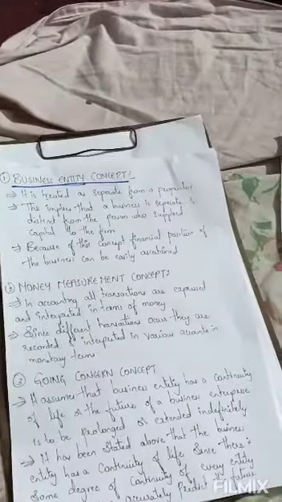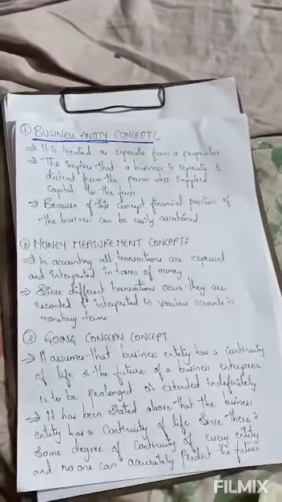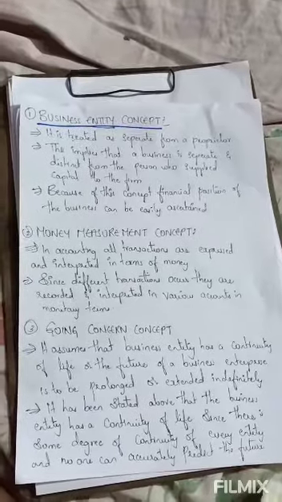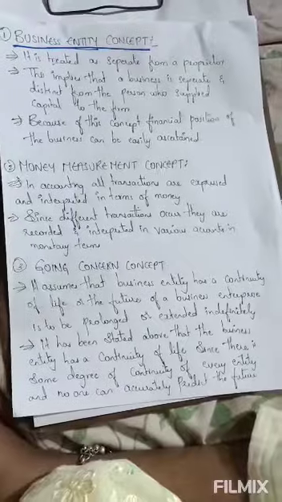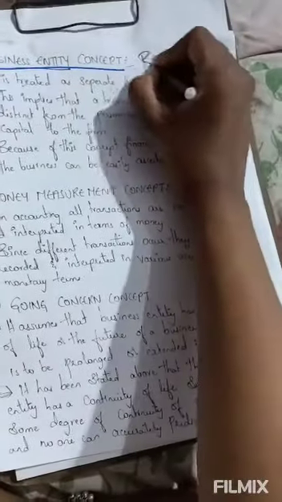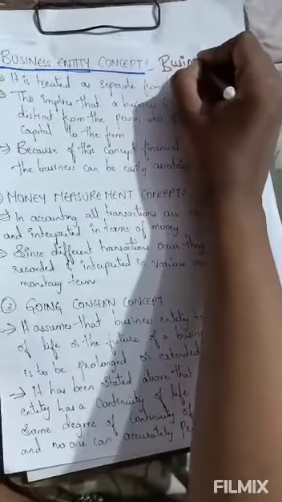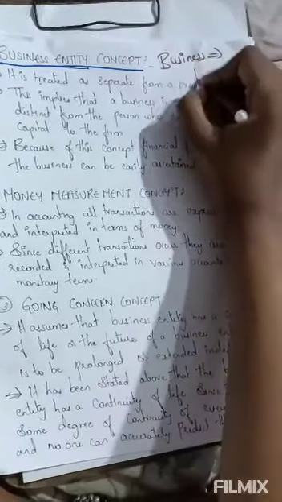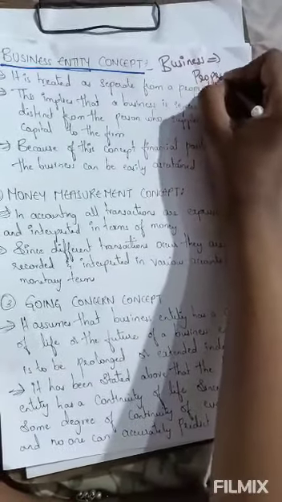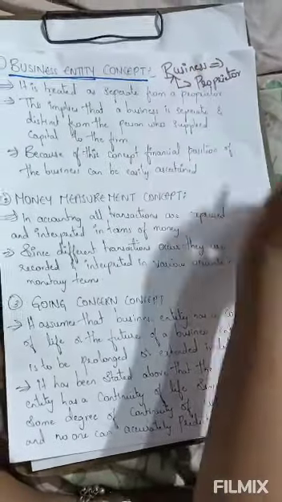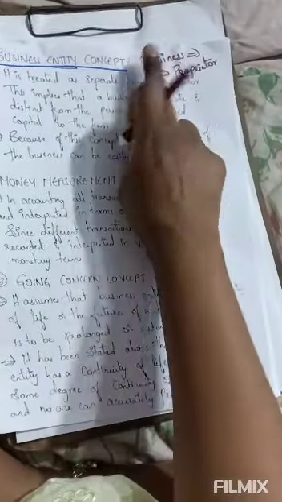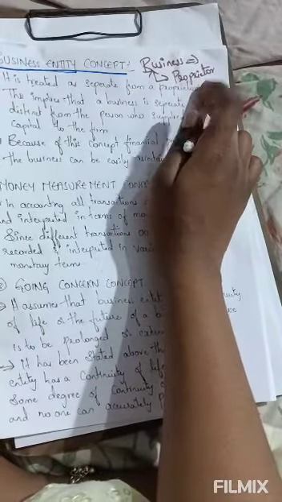In the business entity concept, a business is treated as different from the person who manages it, or a proprietor, we can say. A business is different and a proprietor is different. Both are different entities. Business is a different entity and proprietor is a different entity.